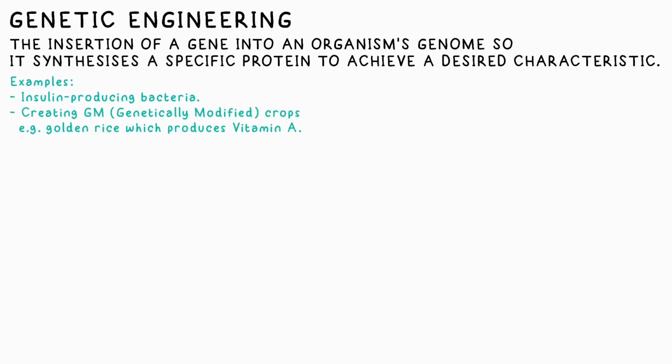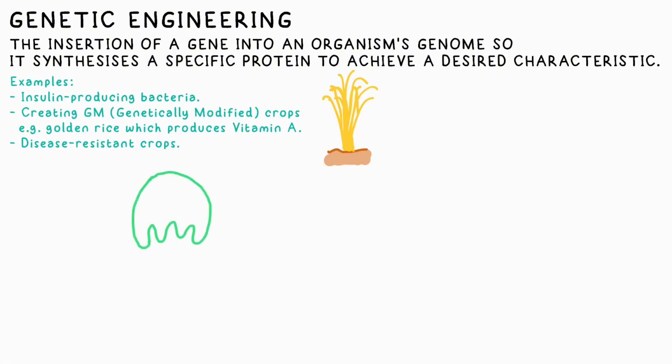Genetically modifying crops is one way of boosting their yields or nutritional value. For example, golden rice has a gene inserted into it that produces vitamin A. It was developed to combat diets in certain areas that were lacking in this. Other GM crops have been modified to be more resistant to diseases, for example.